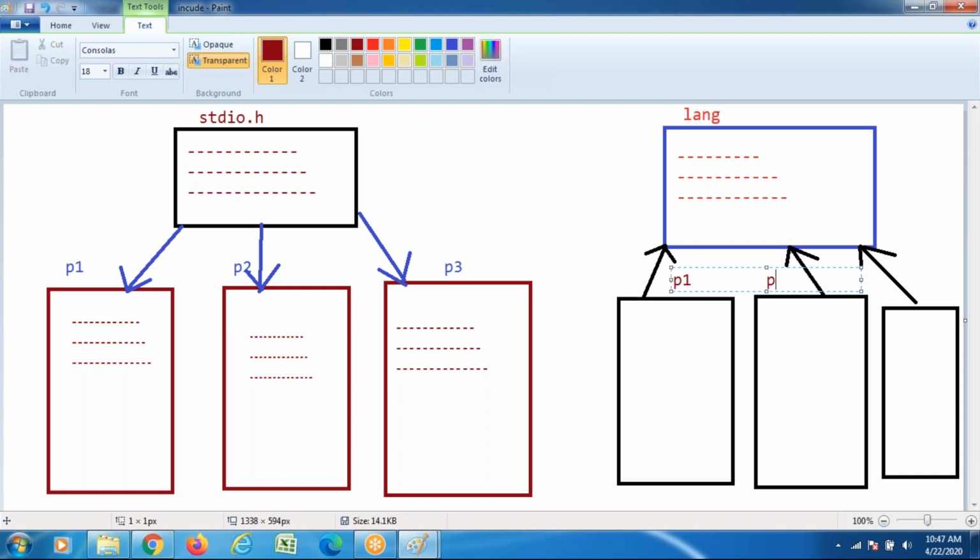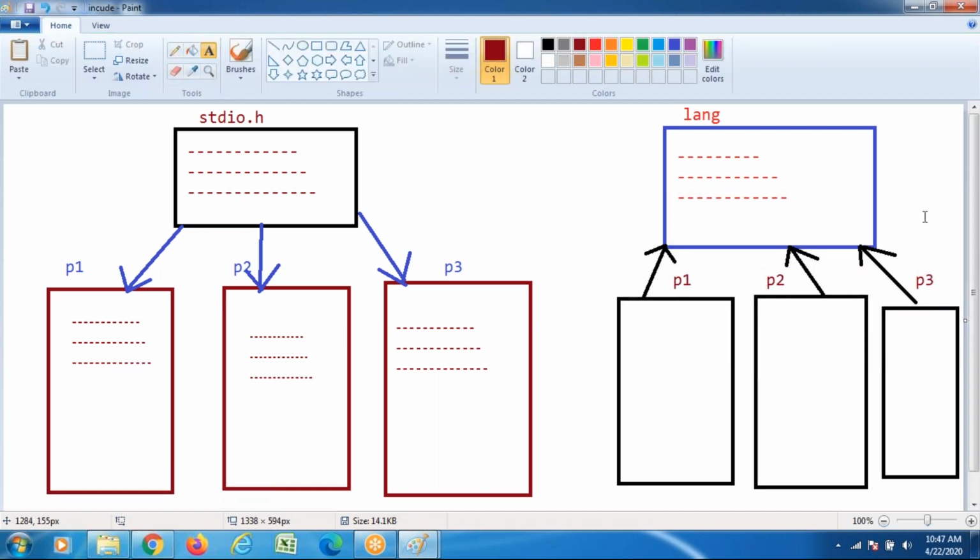Working with import, we are working from the reference point of view. Include internally makes the copy paste technique. Import is reference based logic. In Java programming we use the import statement. In C++ they used include.